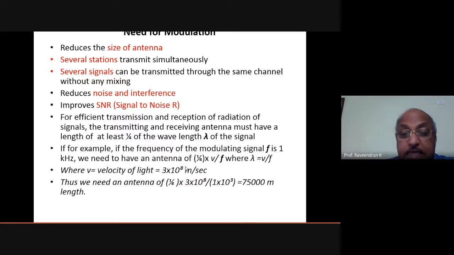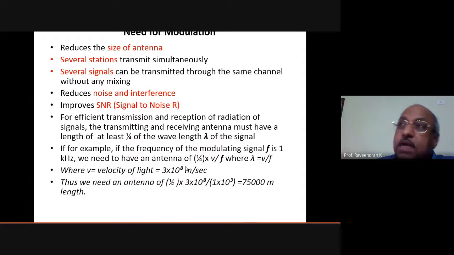In order to send an audible signal of 1 kilohertz frequency as it is, if we want to send 1 kilohertz effectively to a place without using any other carrier signal, we need an antenna with a length of 75 kilometers. So can we make an antenna 75 kilometers long? It is practically not at all possible, never possible.